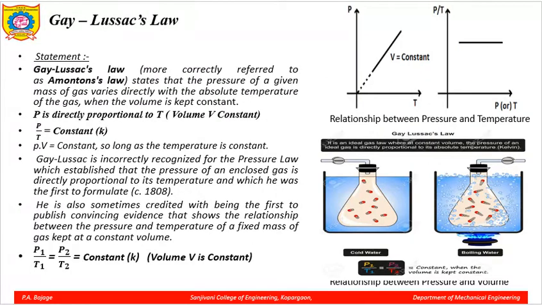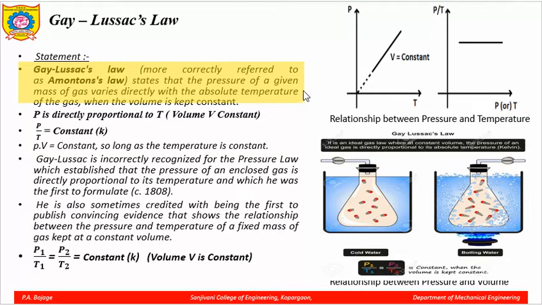Now, let us discuss the Gay-Lussac's law. Now, what does the Gay-Lussac's law say, or what is the statement of that law? Gay-Lussac's law, it is sometimes also called Amonton's law, states that the pressure of a given mass of the gas varies directly with the absolute temperature of the gas when volume is kept constant.